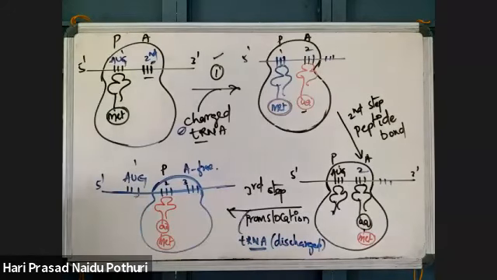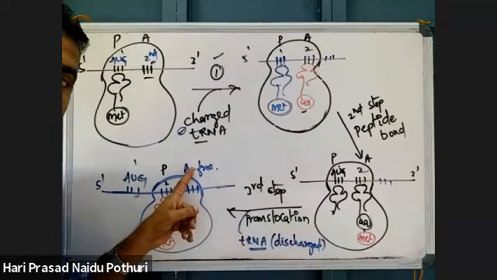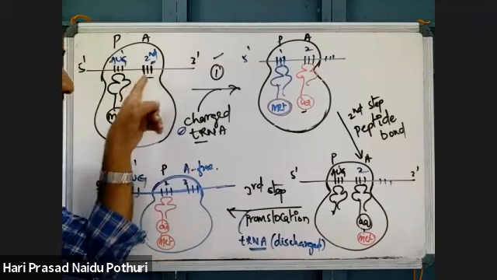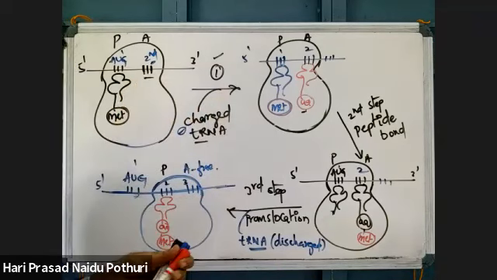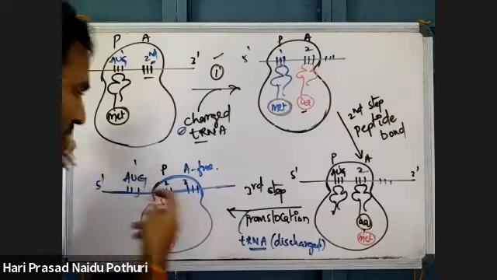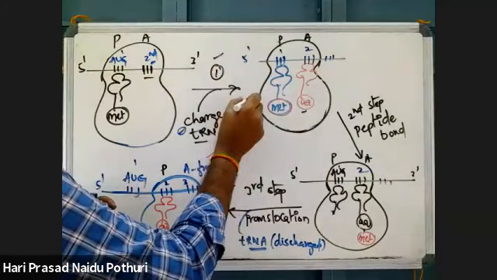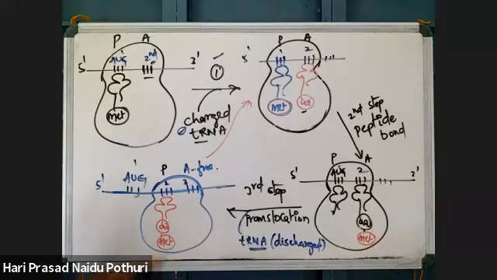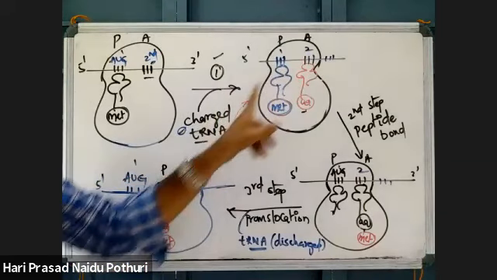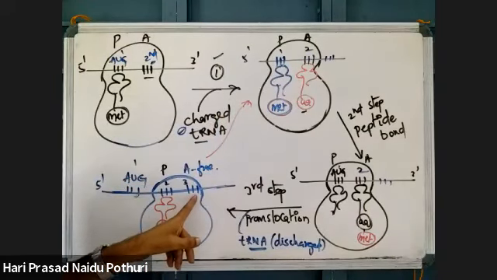So what happens now? The A site is again free, right? As the A site is free, there is delivery of a charged tRNA. To the A site, one more charged tRNA comes based on the nucleotide sequence or genetic code sequence present here.